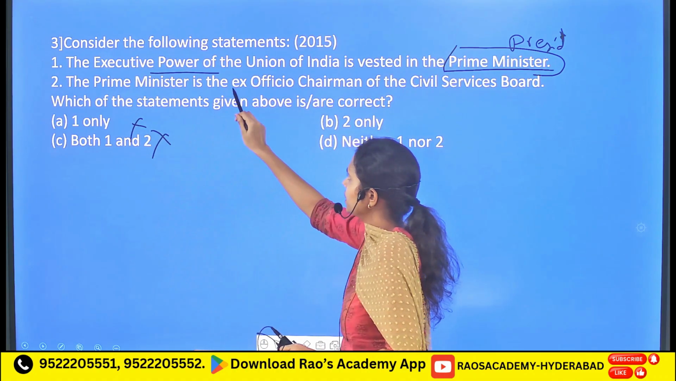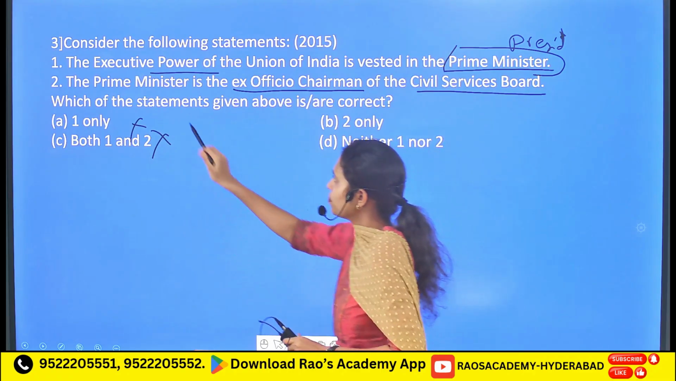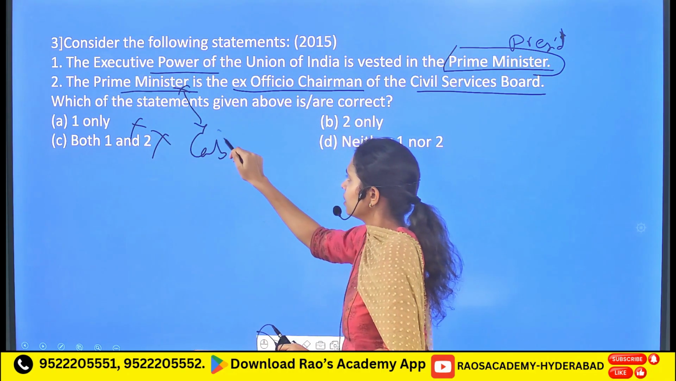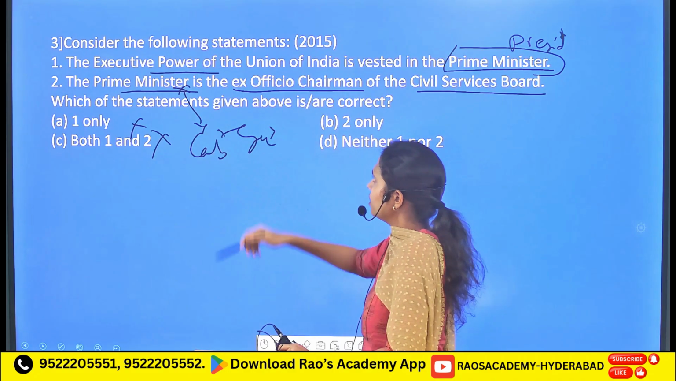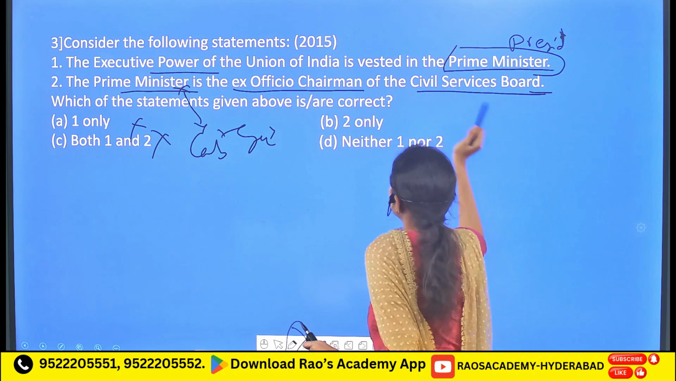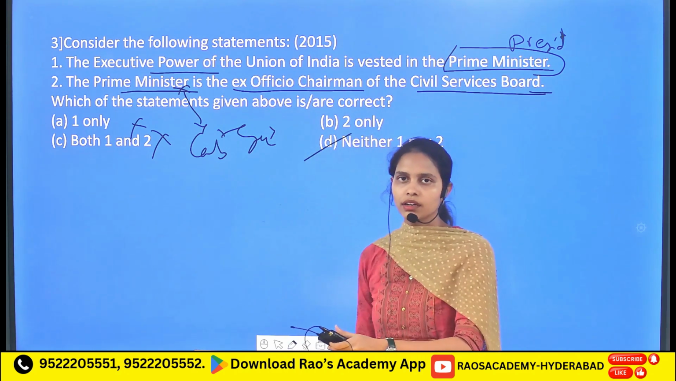Followed by, the Prime Minister is the ex officio chairman of the Civil Services Board. It is not the Prime Minister. It is the Cabinet Secretary. The Cabinet Secretary is the ex officio chairman of the Civil Services Board. So options 1 and 2 both are incorrect. The answer is neither 1 nor 2.